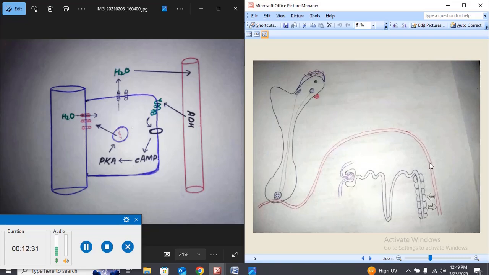This is the peritubular capillary, which is responsible for the delivery of ADH. These peritubular capillaries are adjacent to the principal cell of the collecting duct. So in this diagram, this is the peritubular capillary, this is the principal cell, and this is the tubule of the collecting duct.